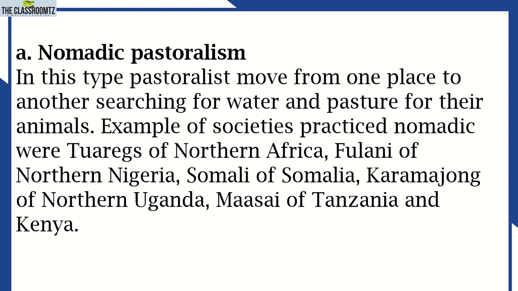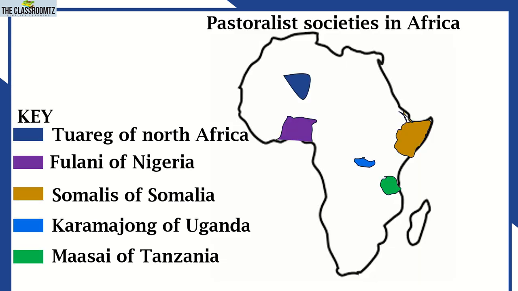In that way, they were not waiting until rain came, which is proof that they depended on nature. So they graze in this forest. When the grass is finished, they move to another forest with their animals. That was nomadic pastoralism. And here is the map of Africa showing the societies that practiced nomadic pastoralism.